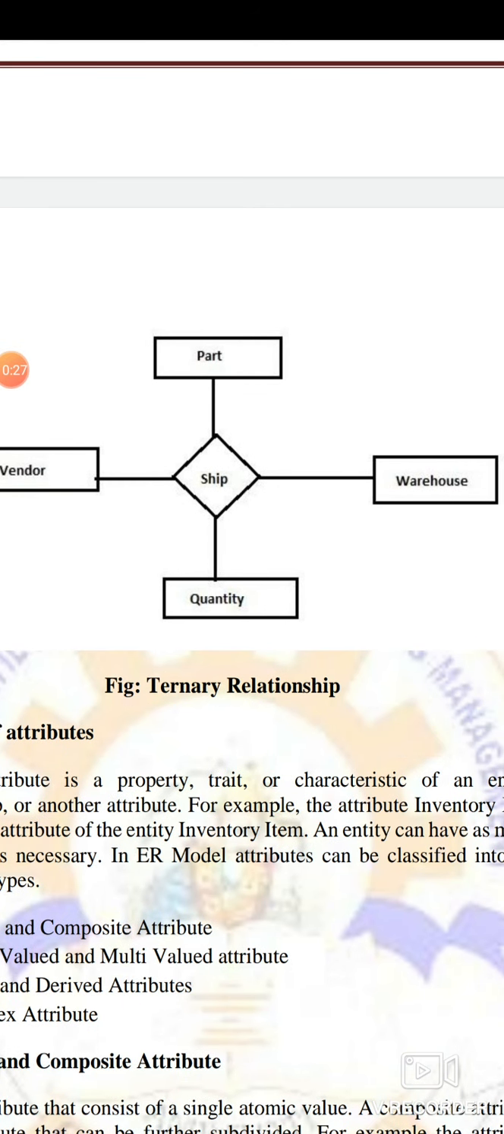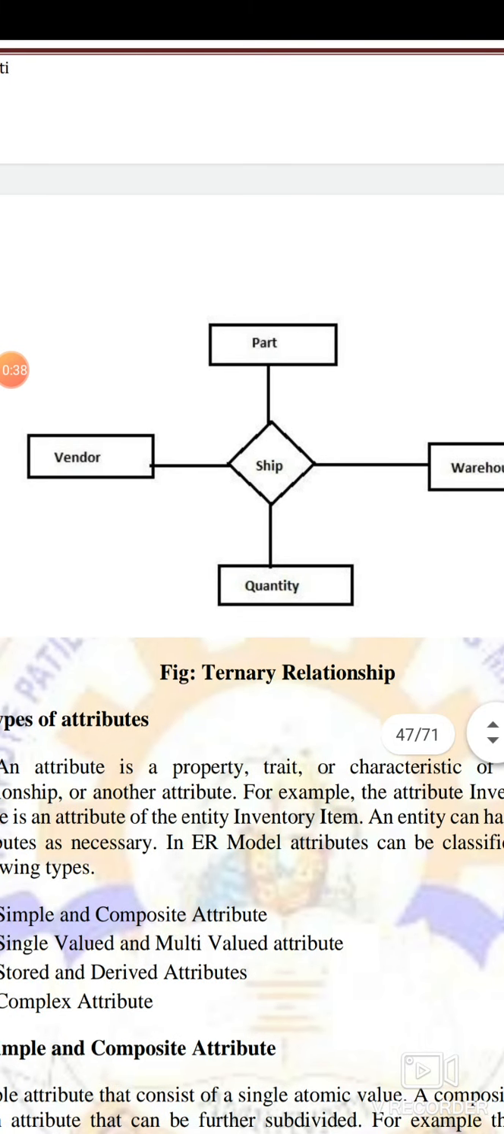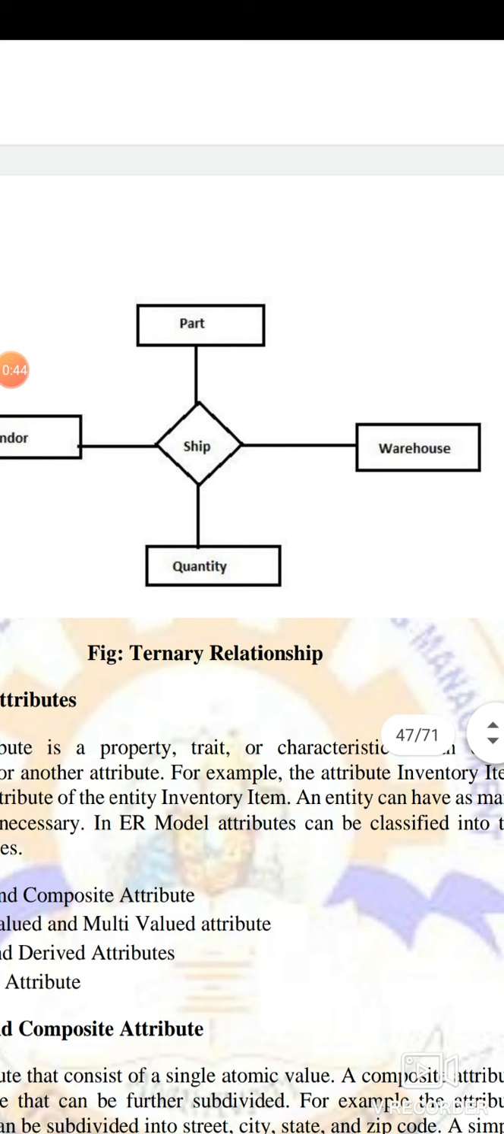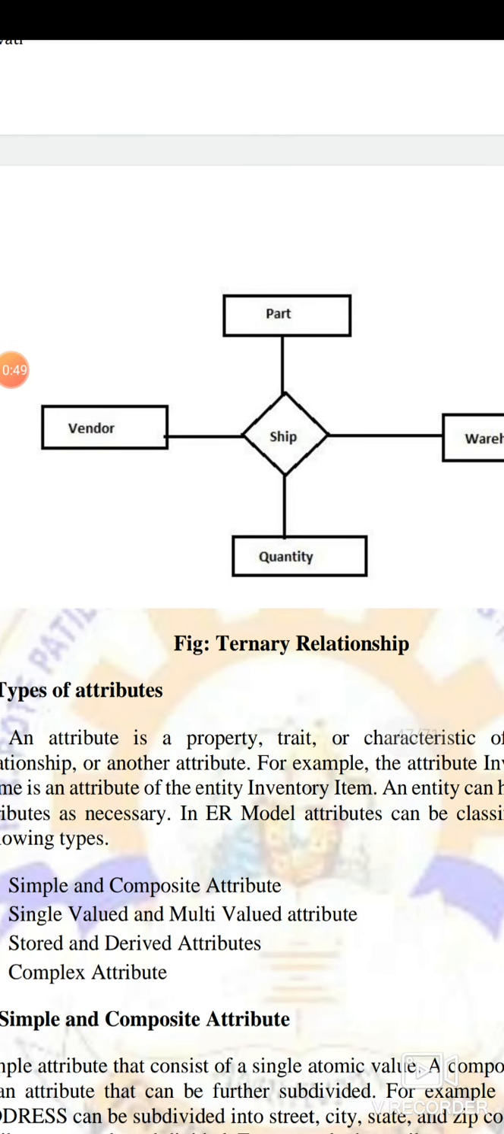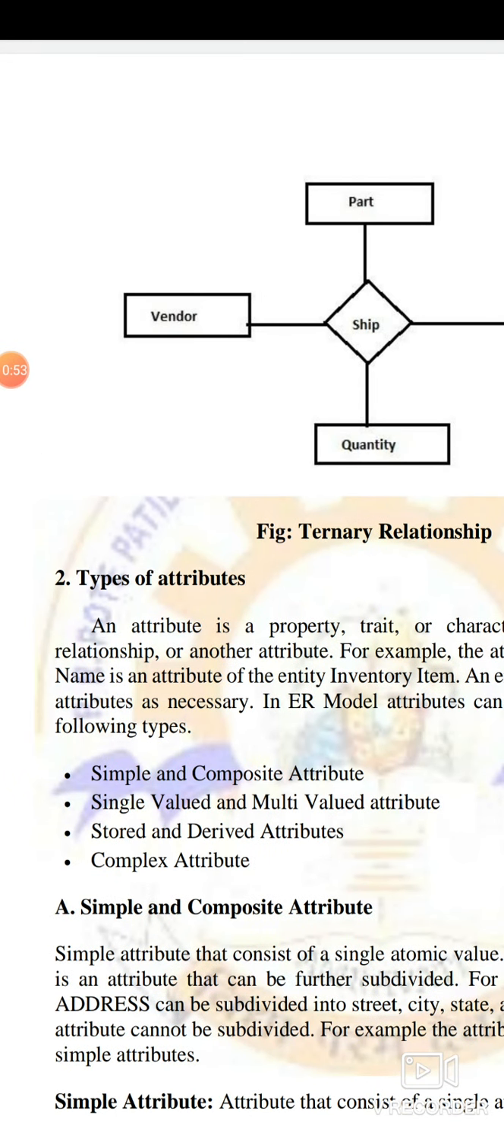But now you want to know the quantity, how much. So you can create quantity as another entity, and which part he has shipped, so you can create another entity, that is part. Now this particular vendor is shipping a part in a particular quantity to a warehouse. That means this entity has a relationship with part, warehouse, and quantity. Such a relationship is called a ternary relationship. So we have seen unary, binary, and ternary relationships.